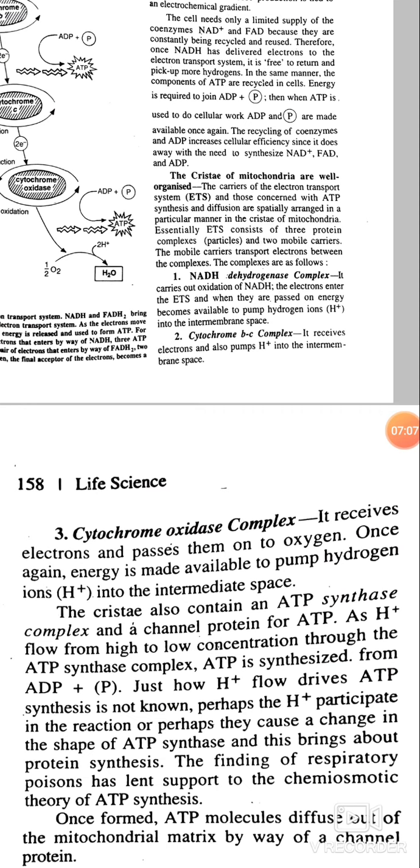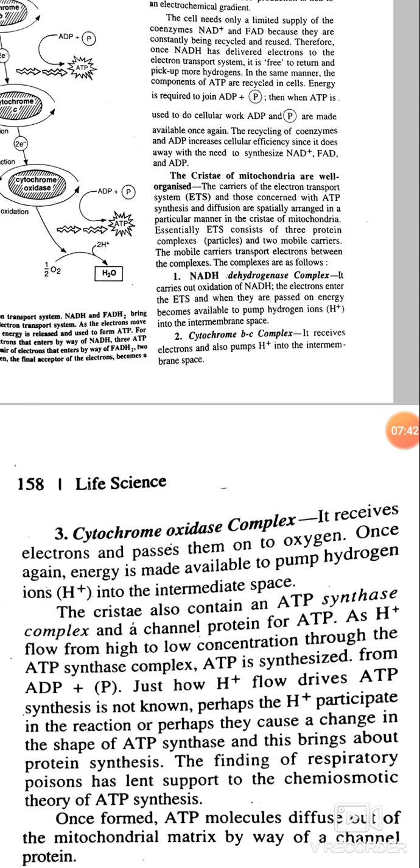It receives electrons and passes them on to oxygen. Once again, energy is made available to pump hydrogen ions into the intermembrane space. The cristae also contain an ATP synthase complex and a channel protein for ATP.